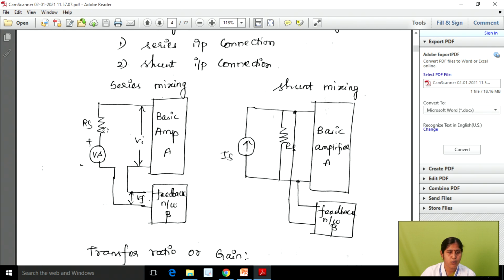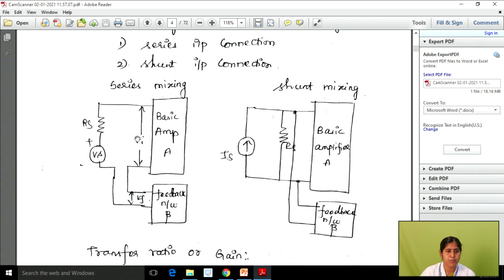See here, the first one is series mixing. Here we have a resistance as well as a voltage source. This resistance is connected in series with your voltage source, and it is connected in series with your feedback network. This is called series mixing.